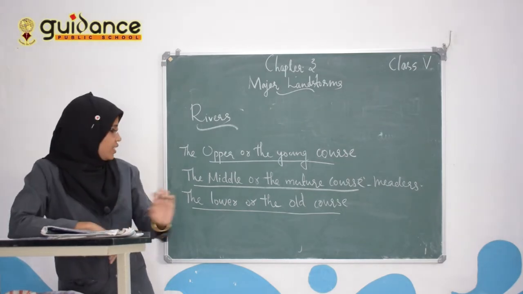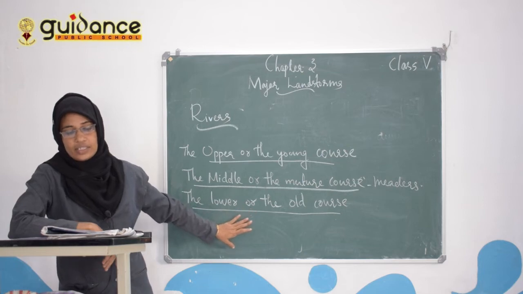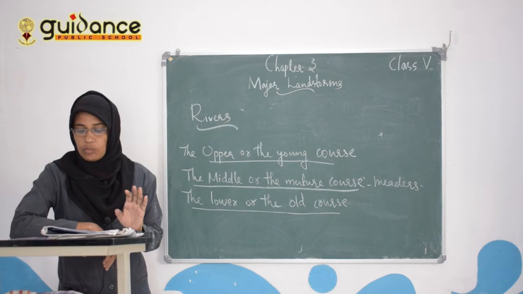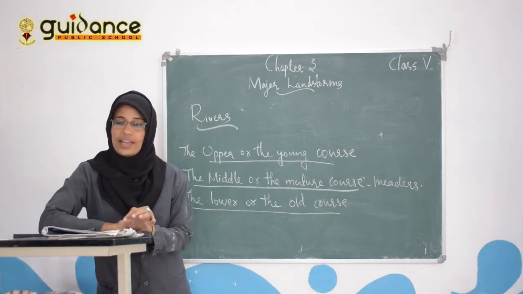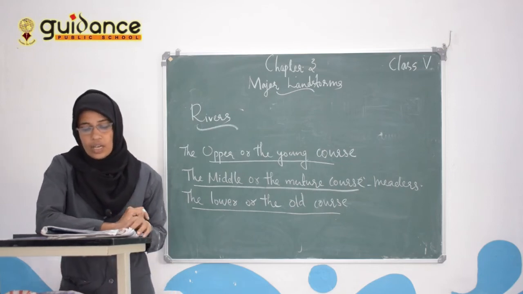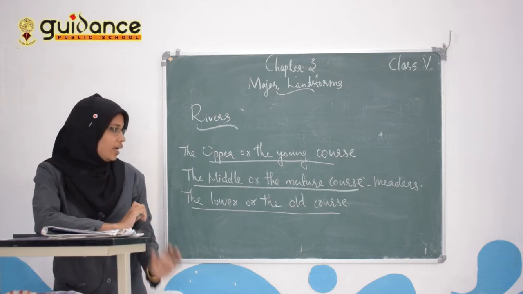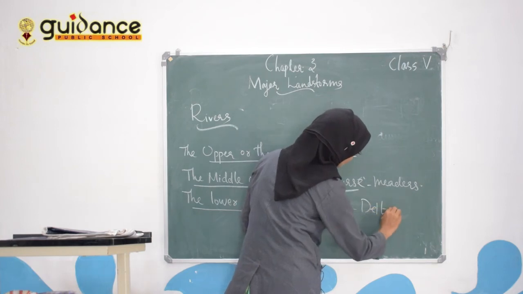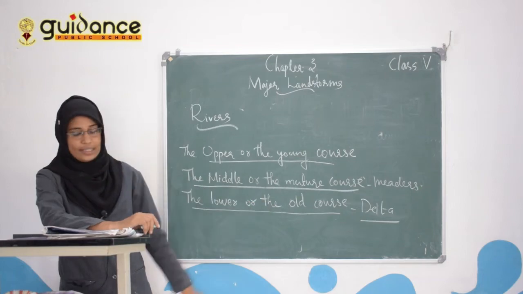So the last stage is the lower or the old course, and in this stage the river becomes slow and joins a bigger water body like the sea, and it deposits all the silt and sand it had been carrying near the mouth, and that forms a triangular shaped land called a delta. What is a delta? A triangle shaped landform is called a delta.